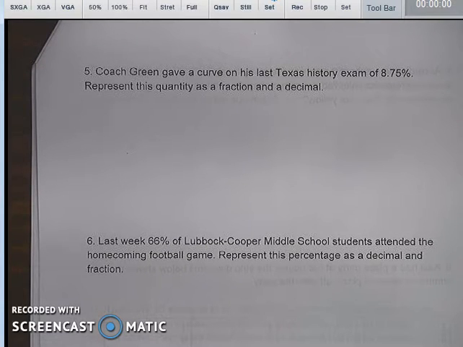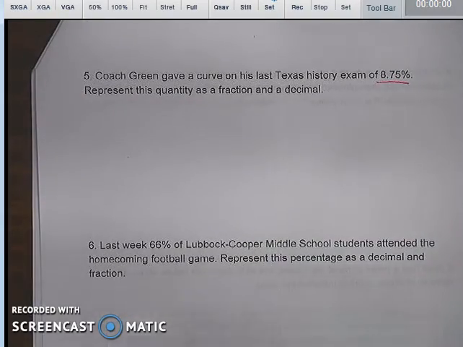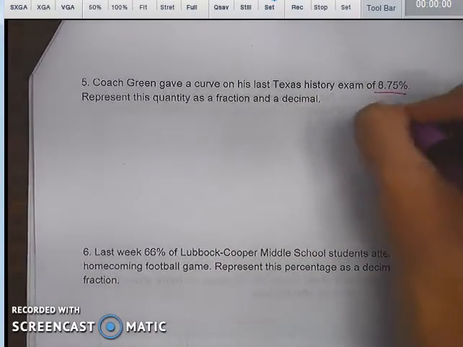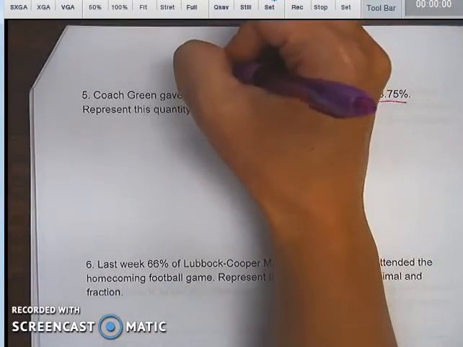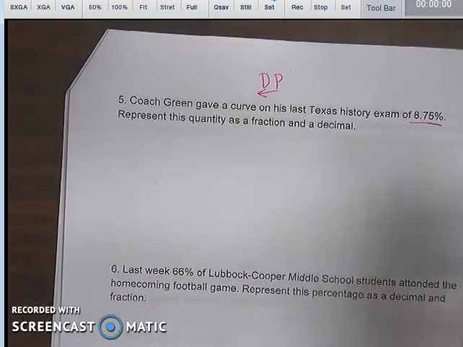Okay, this is going to be part 2 of your review, number 5. Coach Green gave a curve on his last Texas history exam of 8.75%. Represent this quantity as a fraction and as a decimal. Okay, so right now we are going to take a percent back to a decimal, and then we want to go to a fraction. To go from a percent to a decimal, remember it's dp, but we're going to go backwards. So we're going to move 2 places to the left.